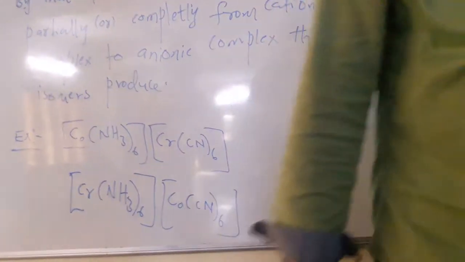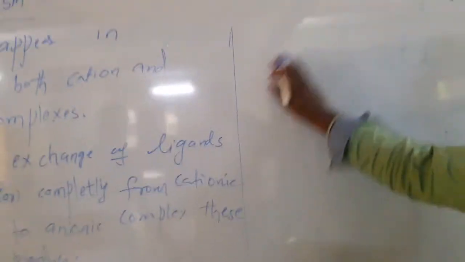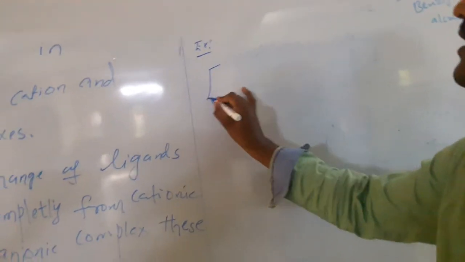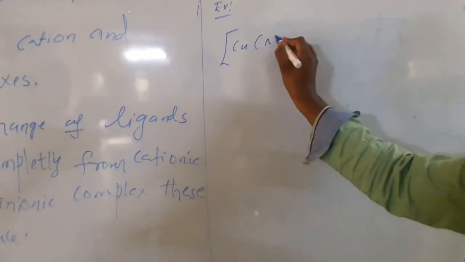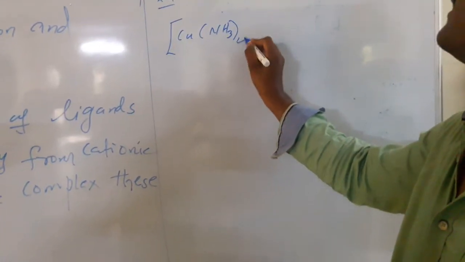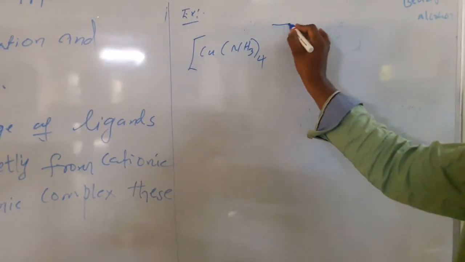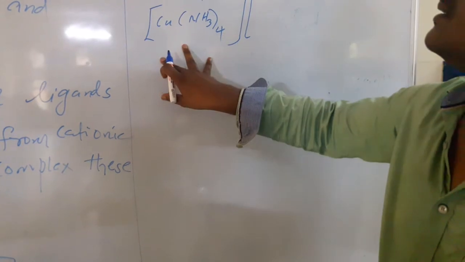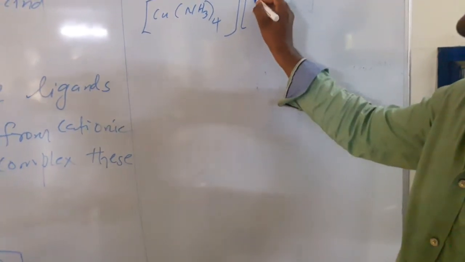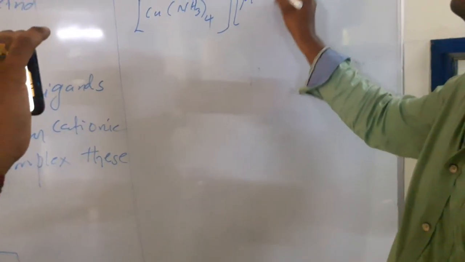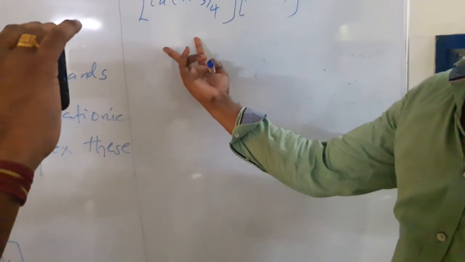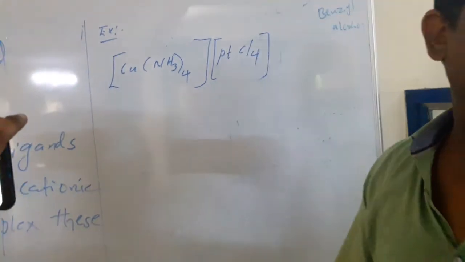For the same type I will give one more example. Copper tetraammine complex, which acts as the cation, and next platinum Cl4, the anion. Complex cation, complex anion.